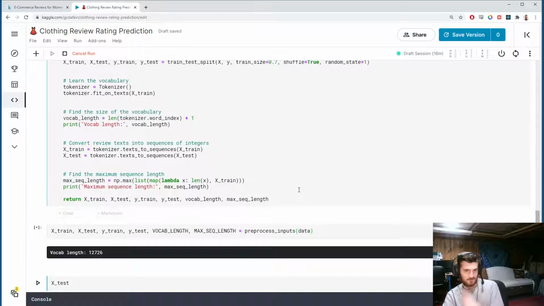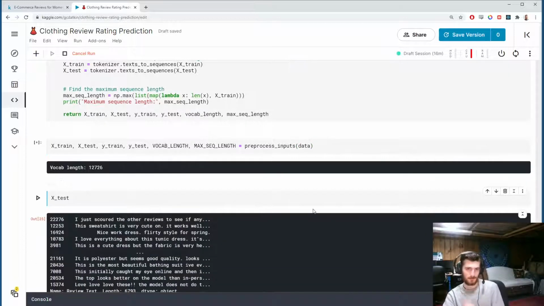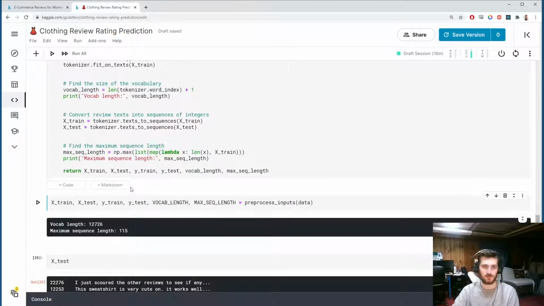Okay. Oh, what happened? Not enough values to unpack. Oh, did I not run this? Okay, there we go. Alright, so I printed it out. It found the longest length was 115, and the vocab length is, like we saw, 12,726.